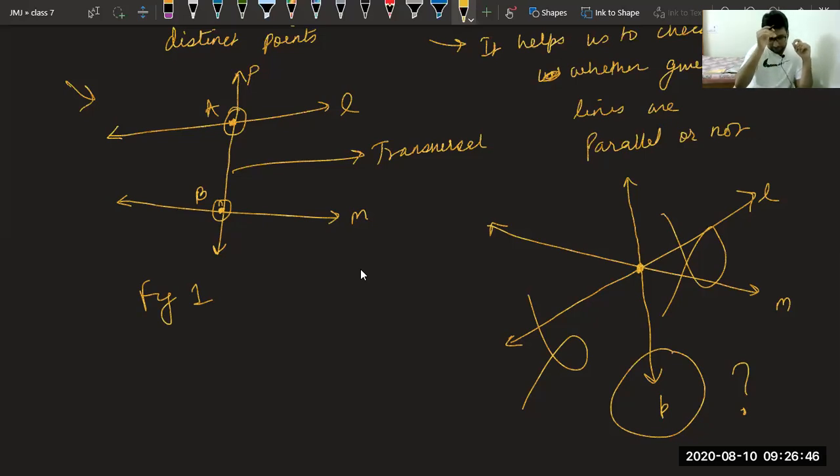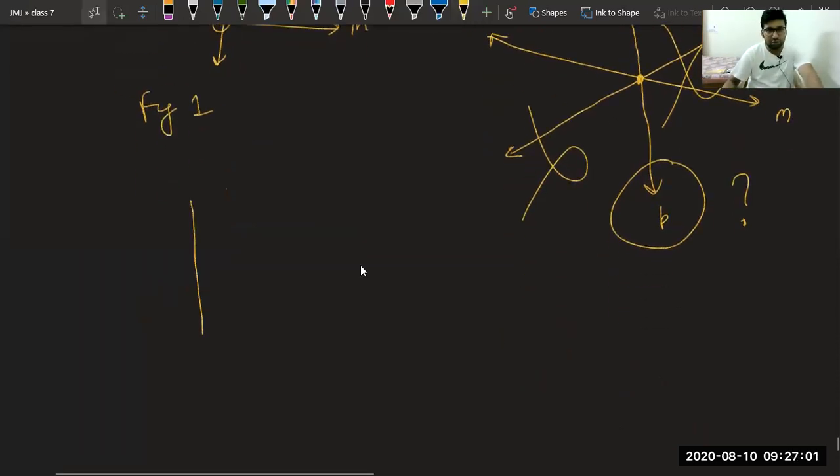So then railway lines are not parallel? But railway lines are parallel throughout. But I have told you, at the points of crossings or at the points where trains have to change the tracks, at that point only they give a pass like this. Suppose this is your track, they have to change the track. At that time they will show like this.